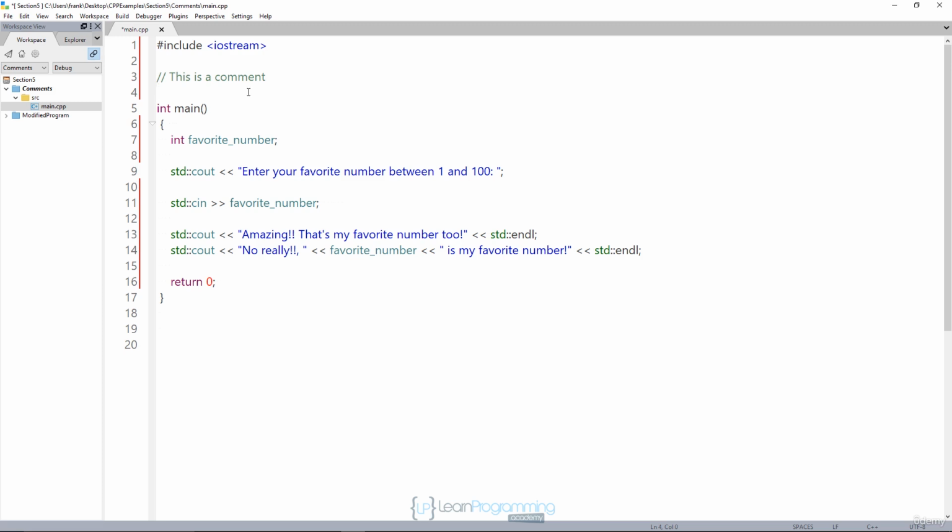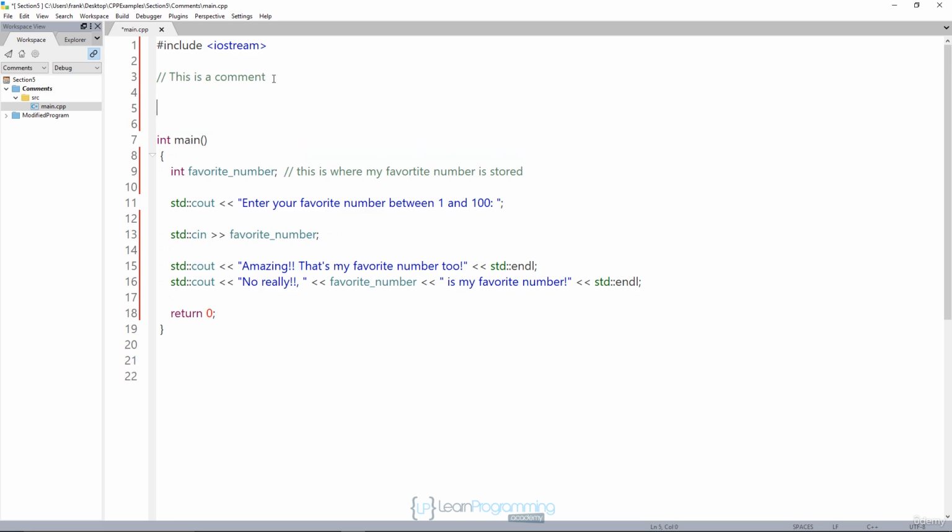Typically you see these comments done like this, or you may see them, for example, right after this variable declaration for favorite number. We could do something like // this is where my favorite number is stored, or something like that. That's kind of a silly comment, and I'll talk more about using these things wisely. The compiler is never going to see this because the preprocessor will see the comment and strip it out and just replace it with a single space. Okay, so that's one style of comment. That's a single line comment.